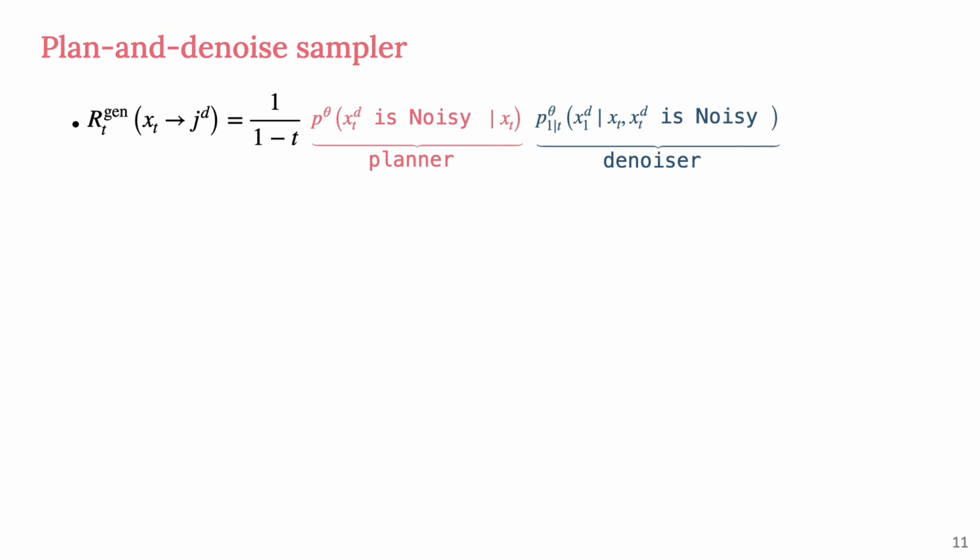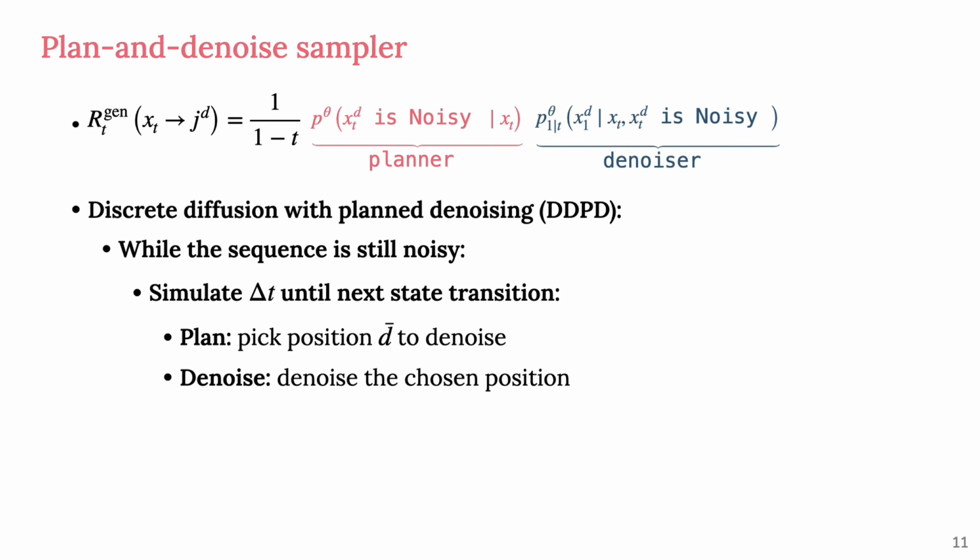Based on this insight, we propose discrete diffusion with planned denoising, DDPD. Generation continues until the planner verifies that the entire sequence is correct, i.e., generation rate becomes 0 for all tokens.